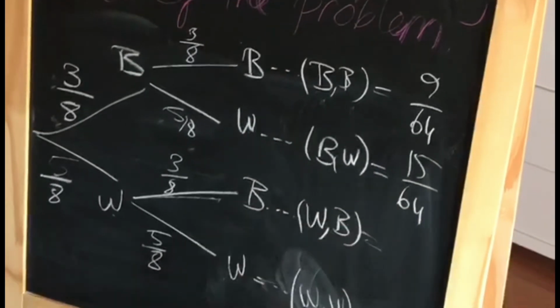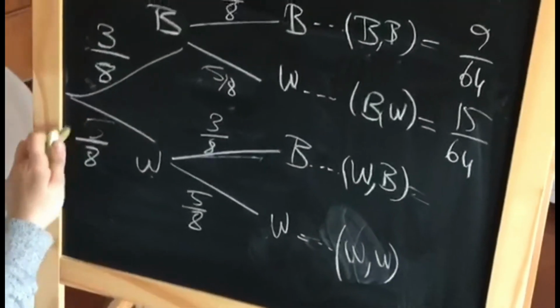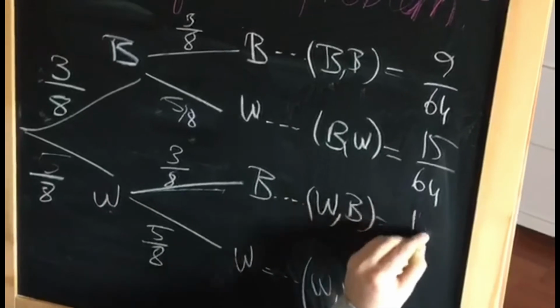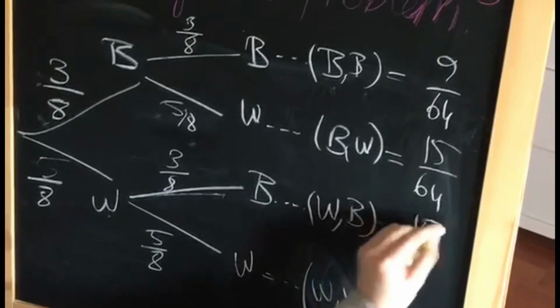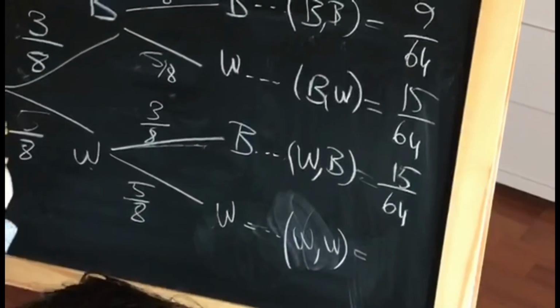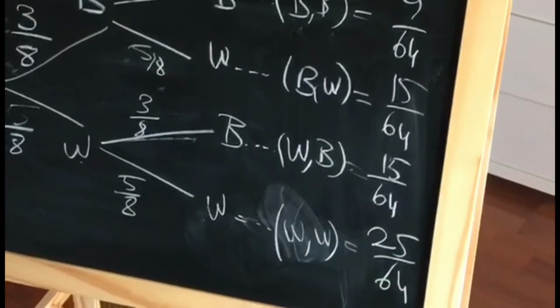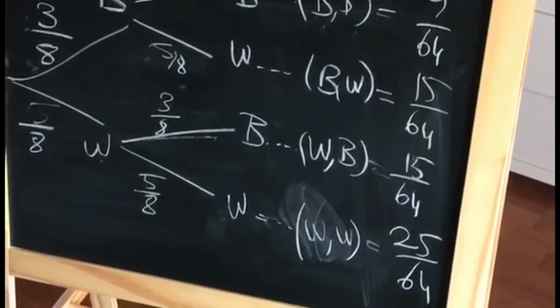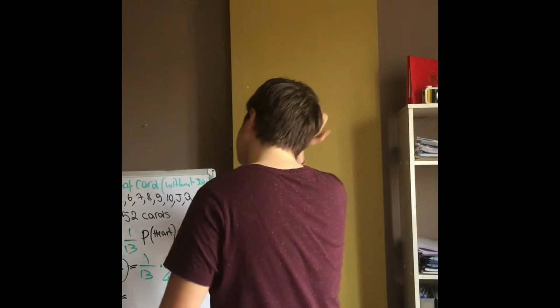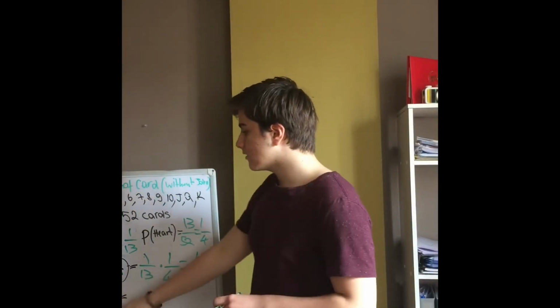First of all, we should draw the first row. There are 3 black balls and 5 white balls. This is black, this is white. Now, let's calculate the probability.